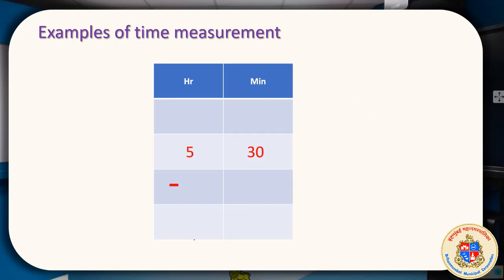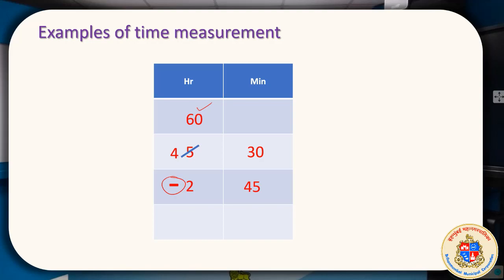Sometimes a different situation will come. 5 hours 30 minutes, from that we have to subtract 2 hours 45 minutes. Normal subtraction we will apply. 0 minus 5 is not possible in our subtraction system, so we need to borrow 1 from here, right? So we'll reduce the 5 into 4 hours. When we take 1 hour from the 5 hours, we will get 60 minutes for that. So that 60 minutes, whatever is obtained, will be written over there on the top.